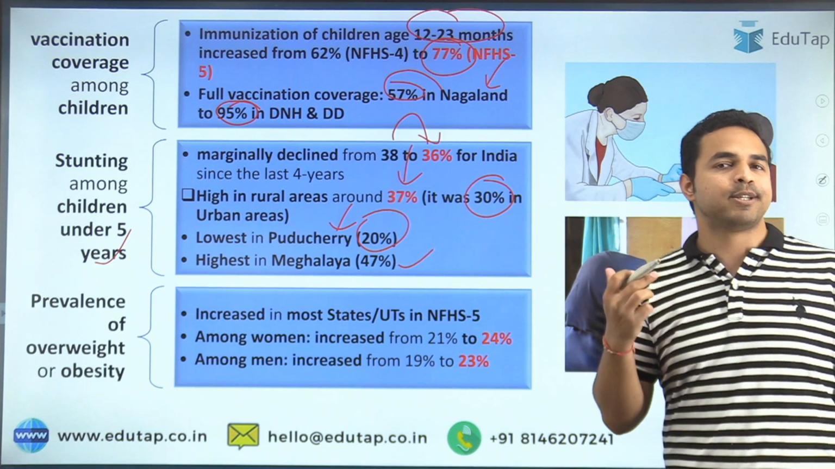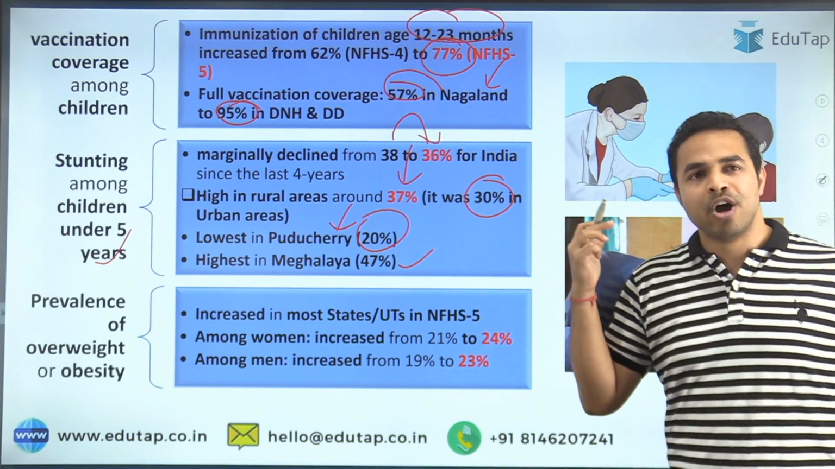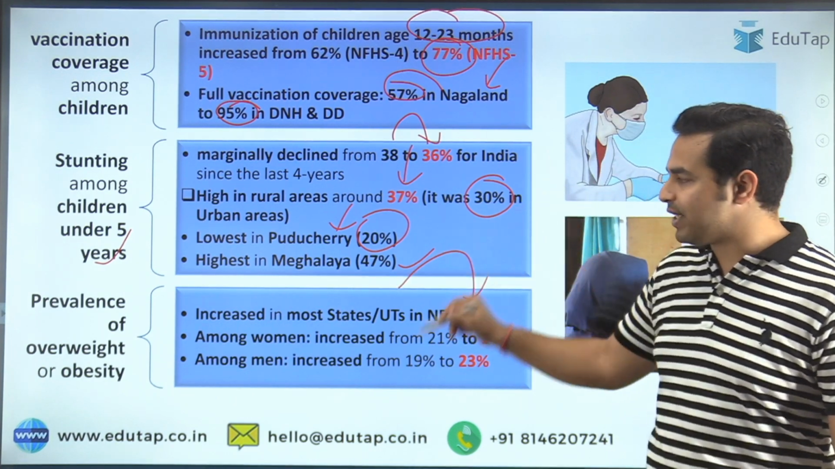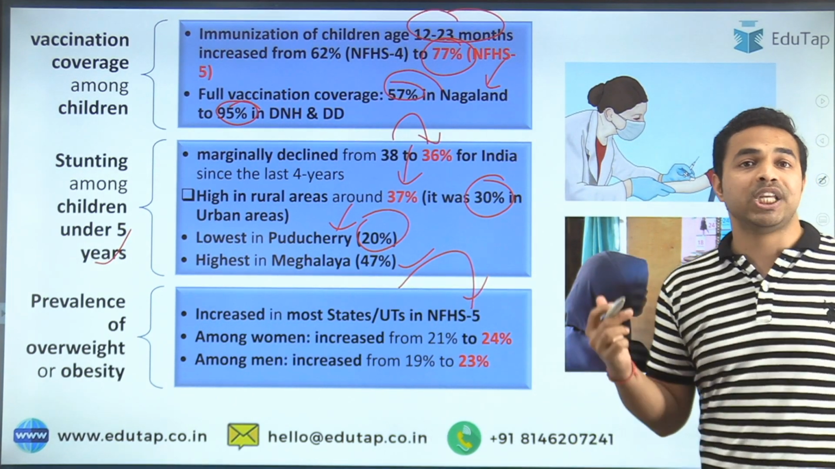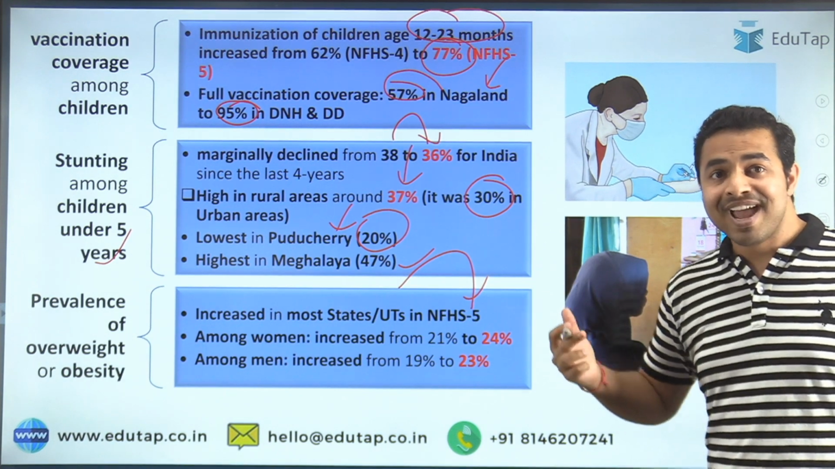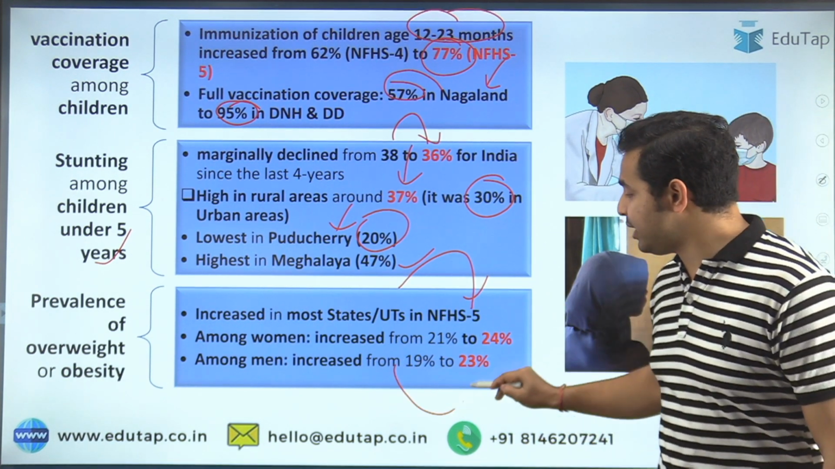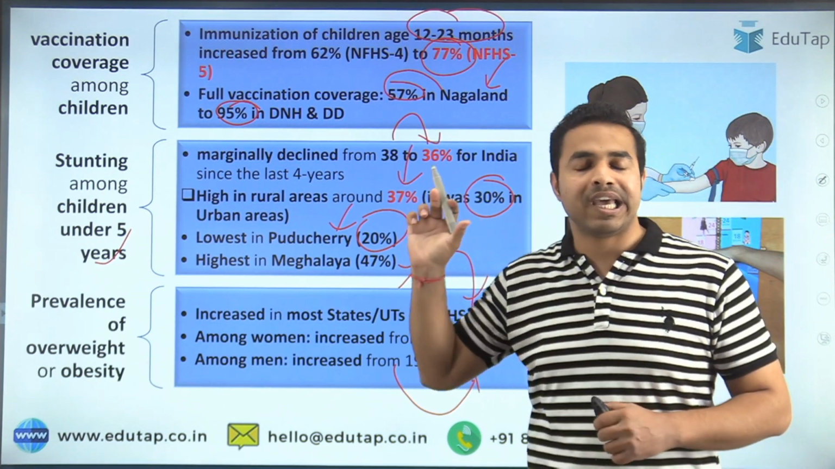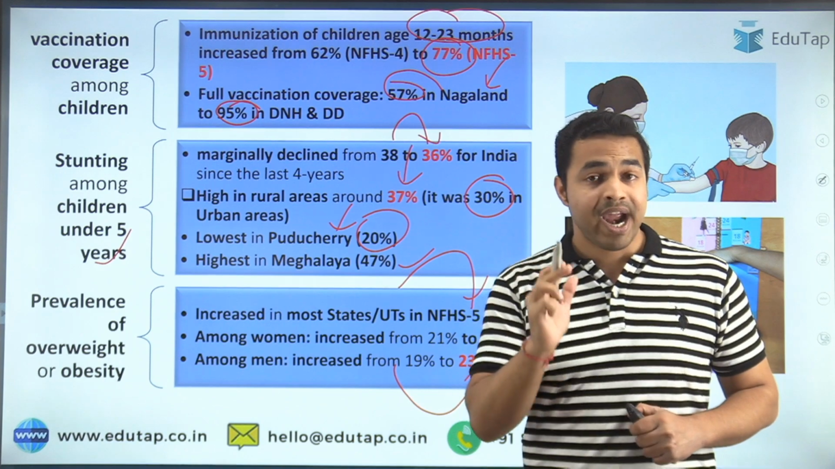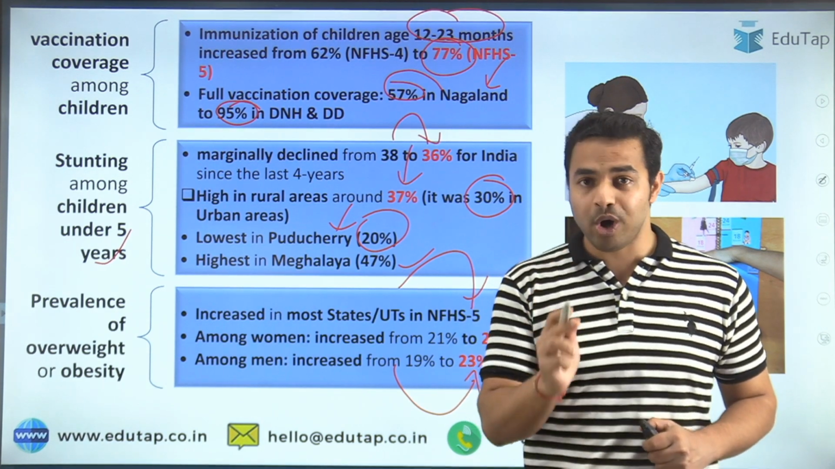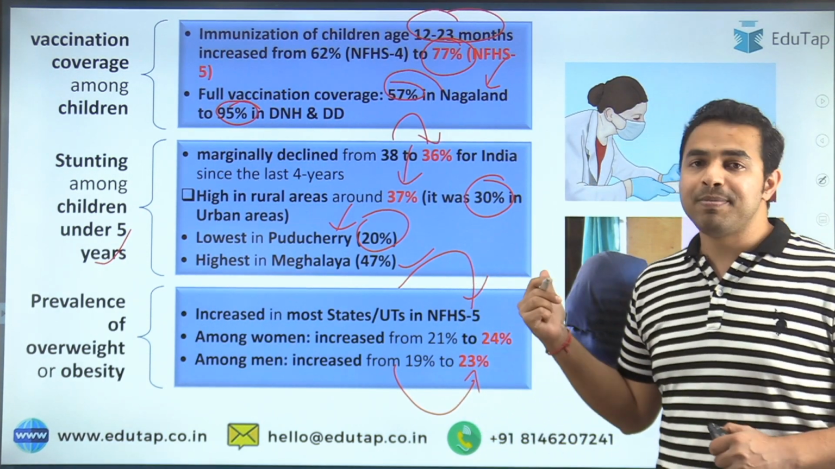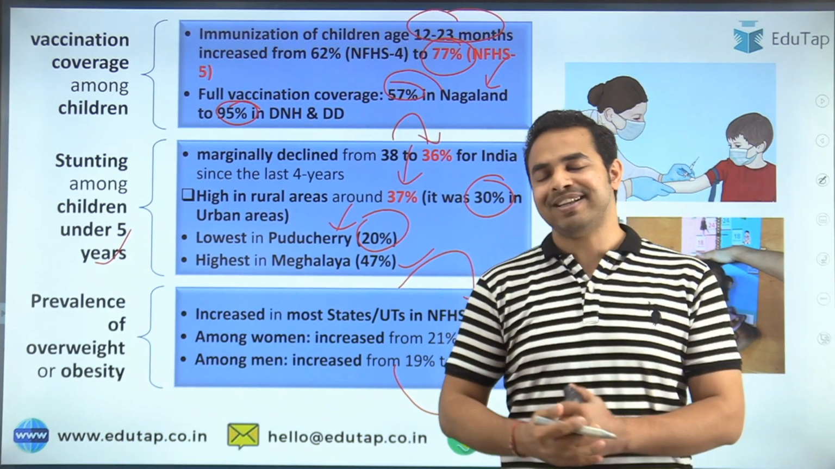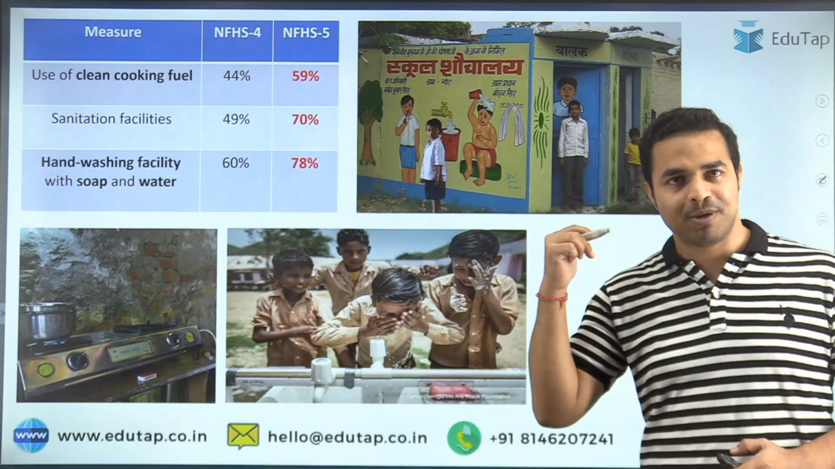Now let's move on to the next important parameter, that is the prevalence of overweight or obesity. It increased in most states and UTs in the NFHS5, and among women it increased from 21% to 24%, and among men it increased from 19 to 23%. See guys, these numbers which are marked red here are really very important from the exam point of view, and that's why you are required to cover them very holistically, because any data can be asked in the exam in the form of a question, and it will give you positive marks in the exam. I hope that these data are very clear to all of you.